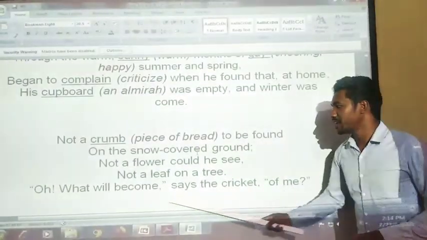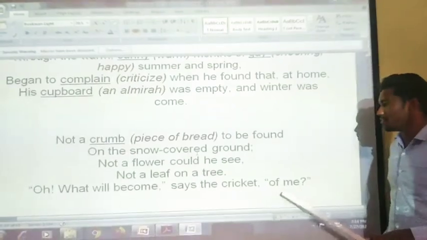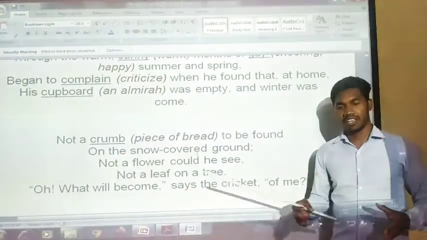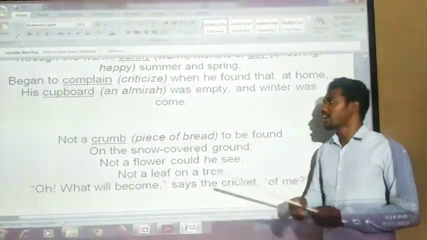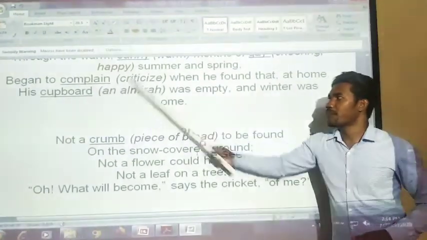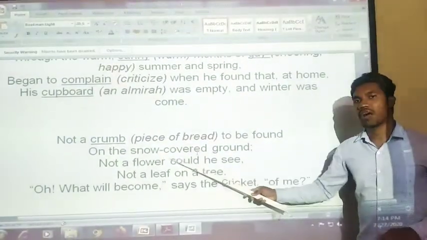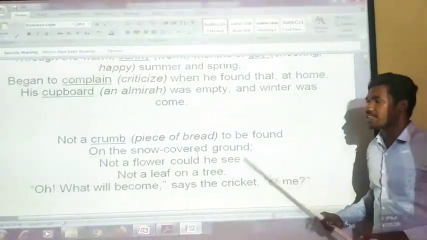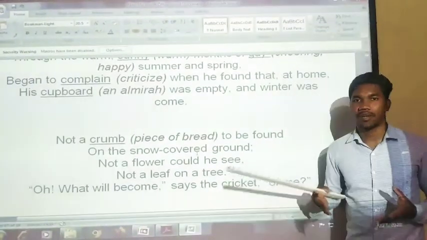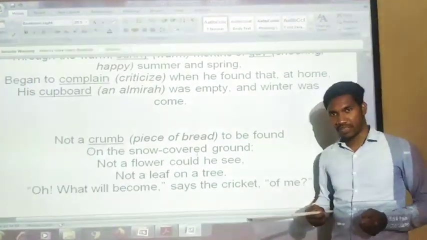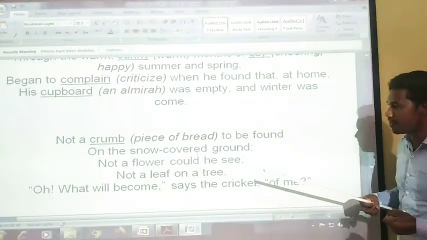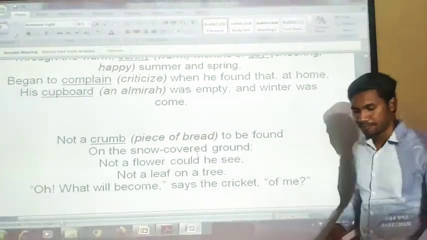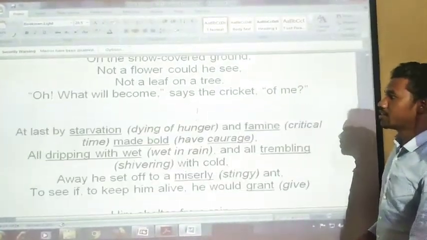Oh, what will become of me, says the cricket. Finally the cricket is thinking, what will happen to me? I have no food in my cupboard, the ground is covered with snow, and nothing is seen. So what will happen to me? Because there is nothing to eat.